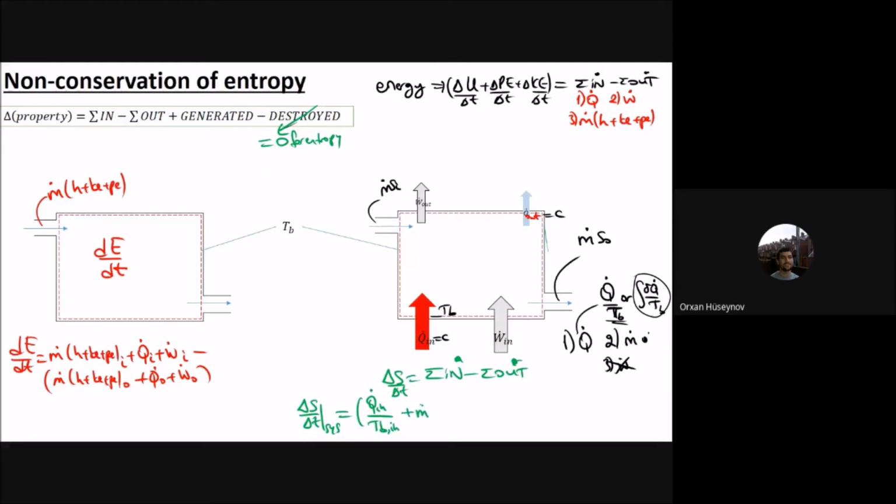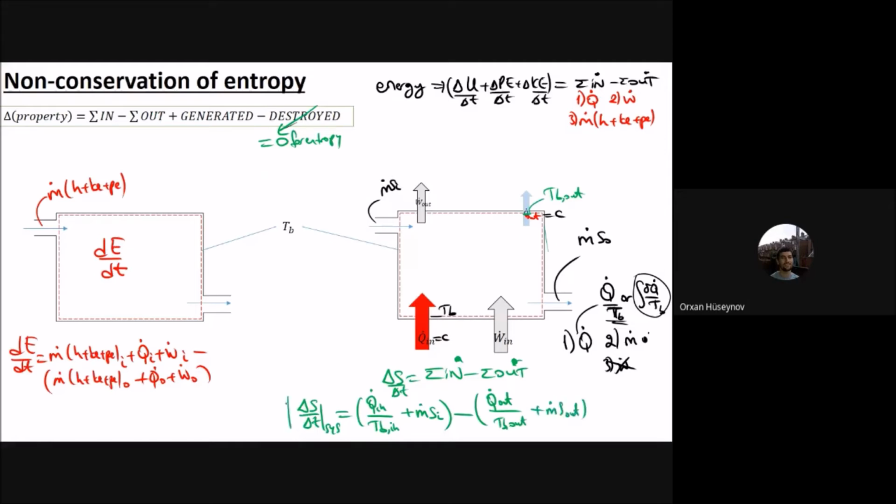Plus the mass transfer. There is mass into the system and it carries entropy with itself. These are for inlets, and minus the out parts. You will have a similar relationship here: Q dot out divided by the boundary temperature T_B out, plus m dot s out.